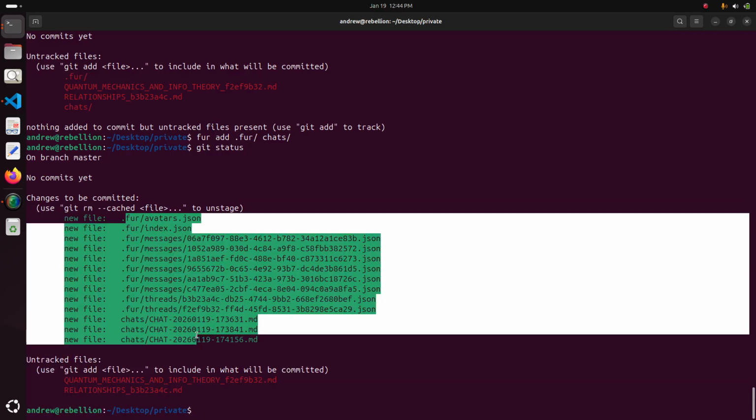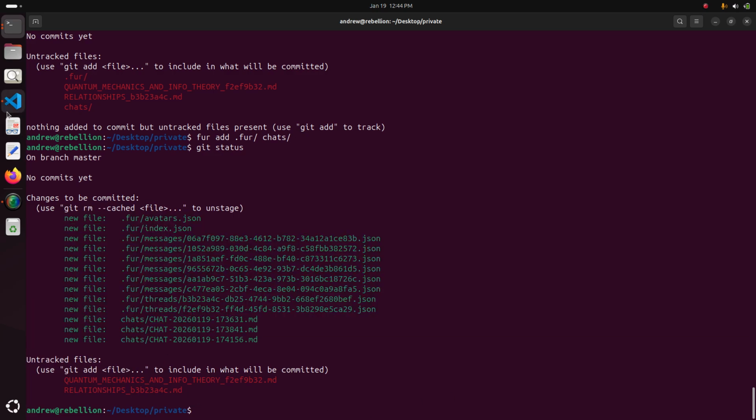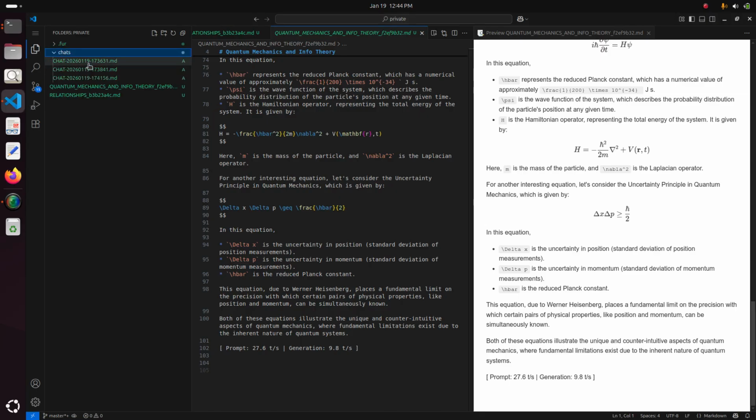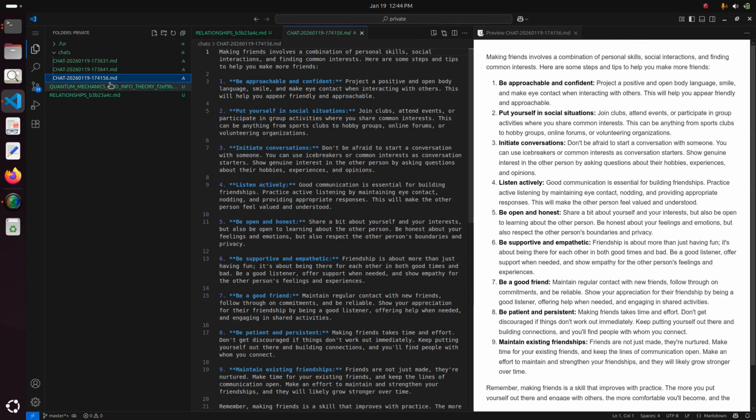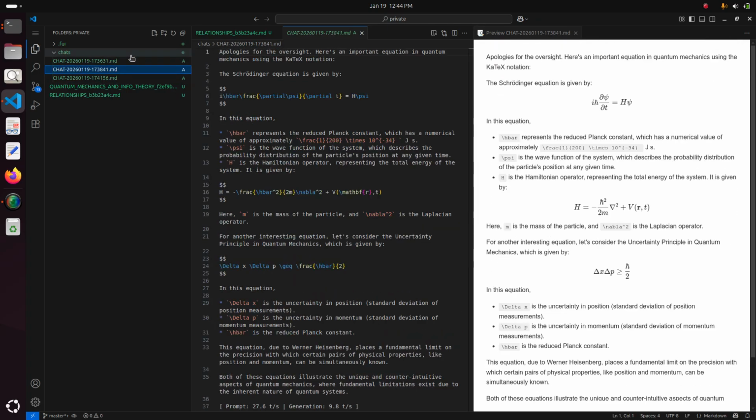You just need to version control for and chats. That's it. And you can see that, interestingly enough, in your chats folder we have a combination of Markdown documents without any subdirectory, any hierarchies, everything is actually in the same chats folder. A combination of the relationship with the device and quantum mechanics.